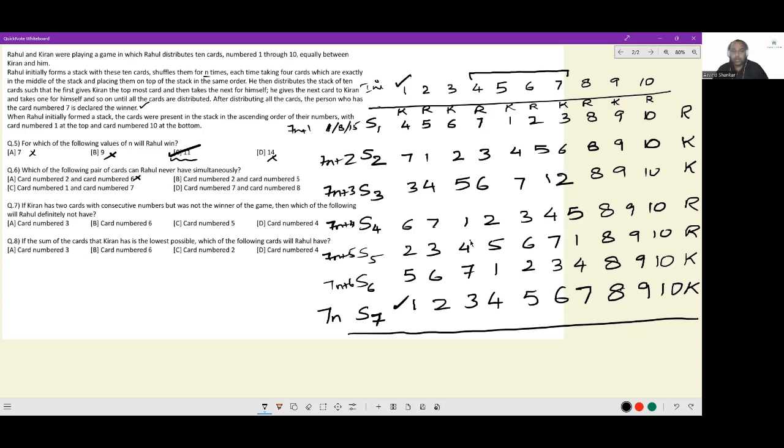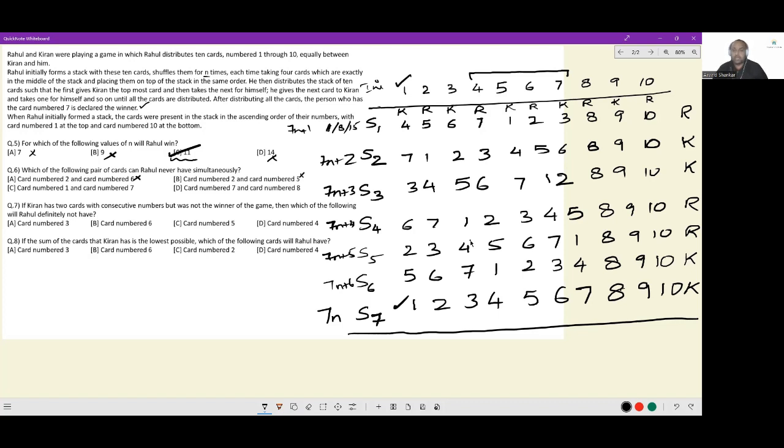How about card number 2 and card number 5? After one shuffle, Rahul has 2, Rahul has 5. So this is not possible as an answer. Rahul can potentially have card number 2 and card number 5 simultaneously if the distribution happened after one shuffle or 7n plus 1 shuffles.